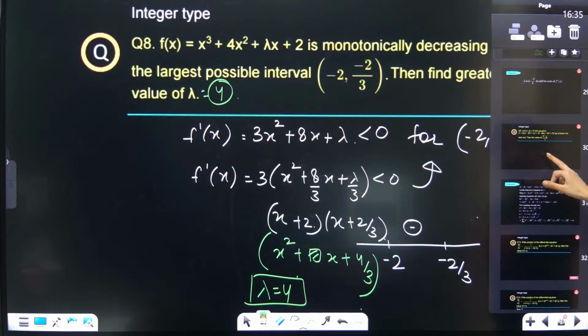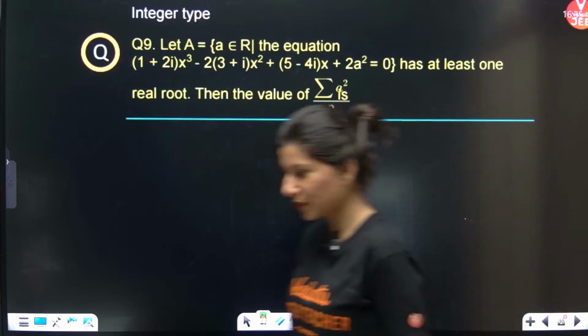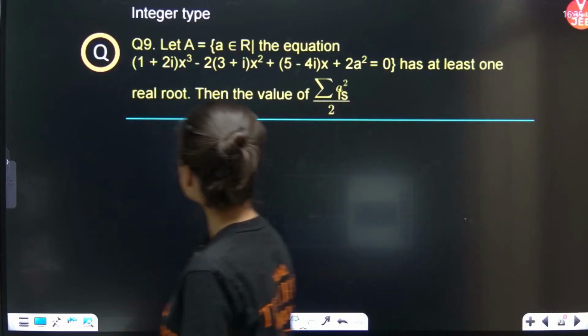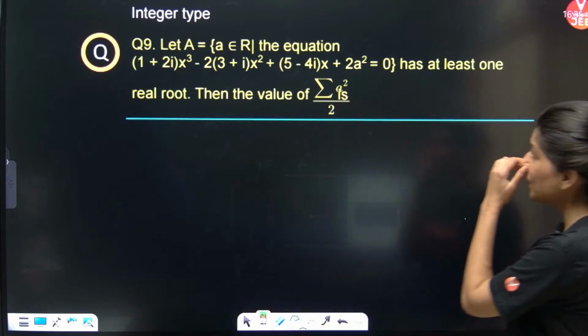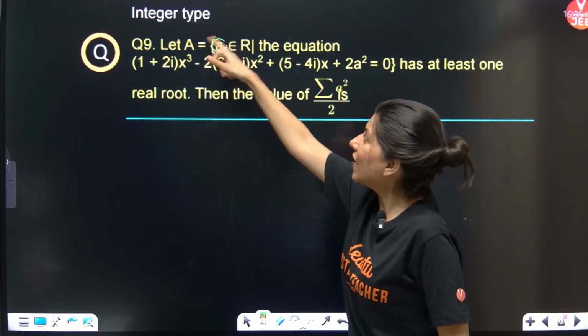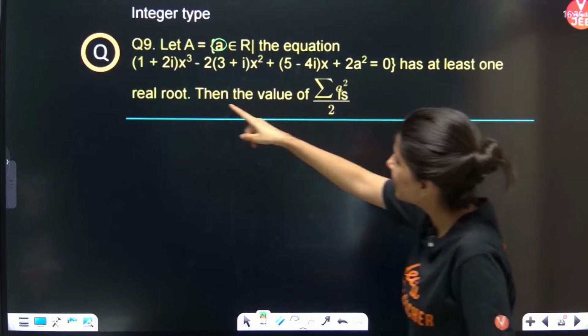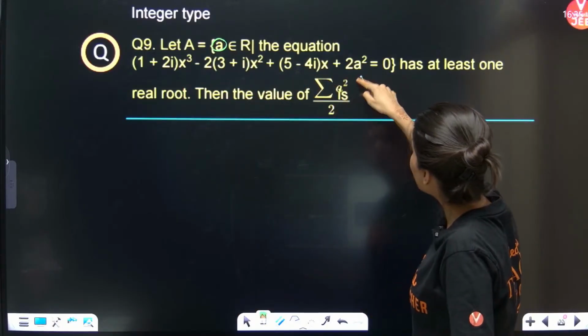All right, next question, are we ready for it? Yes, this is from complex numbers, my dear students. Let A be the set of all the values of small a. Now, what is small a? Small a is actually in a cubic equation. Small a is right here.